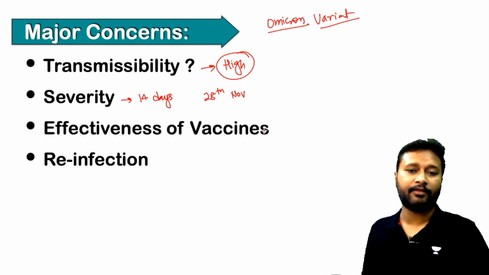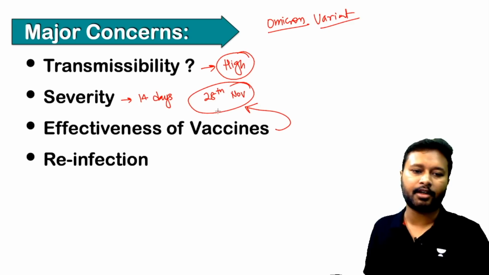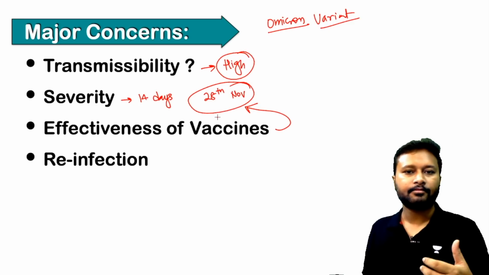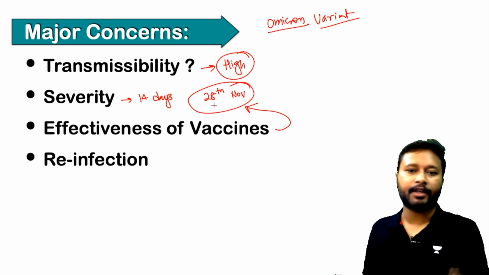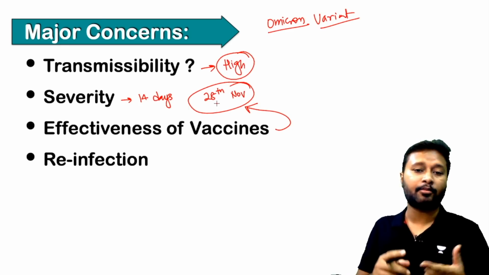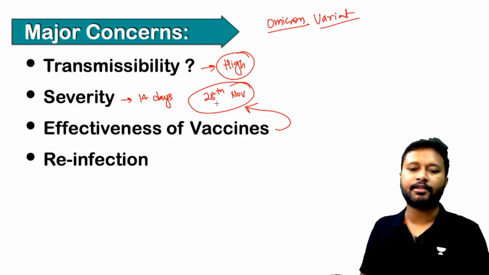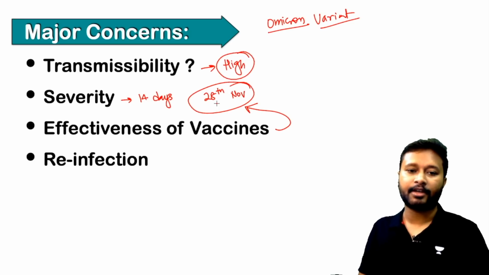Whether the vaccines are effective or not, we will also get to know only after the 14 days. A lot of studies are being done on this, and that will only come up after the 14 days, after the test of different vaccines on it. Although some vaccine manufacturers like Moderna have said that yes, their vaccine is effective over this Omicron variant as well. We are also hoping for the best, that the vaccine should work for this.